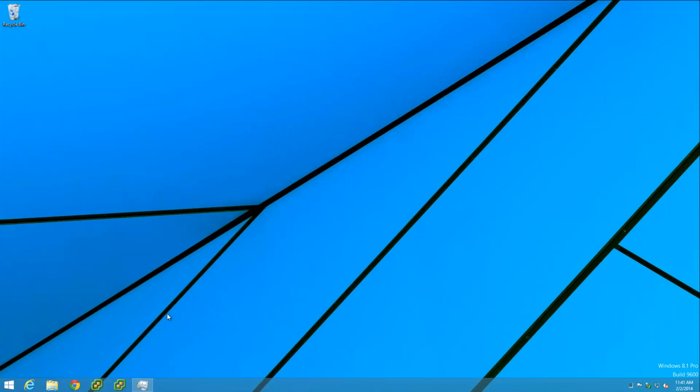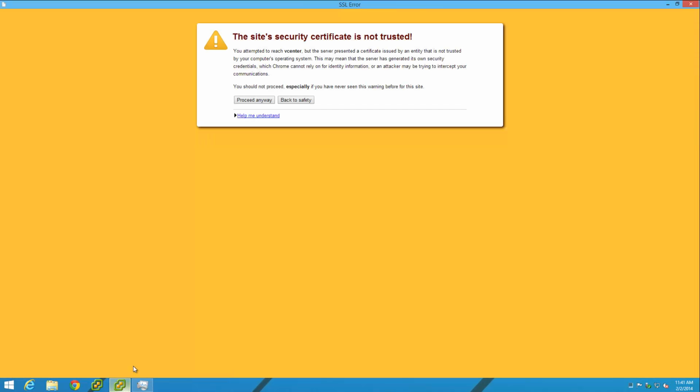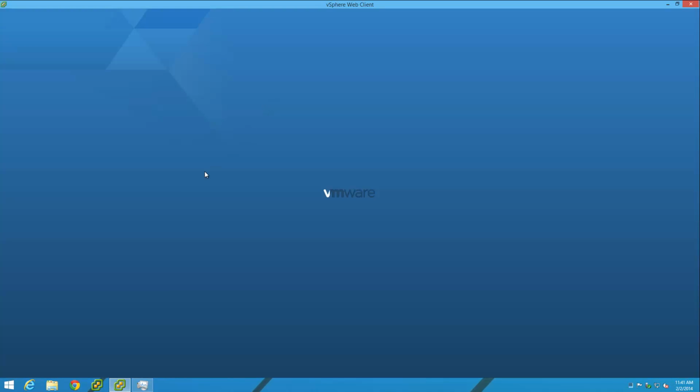That's based on 5.5. We already know the left icon worked. Now we want to make sure the vSphere web client is fully functional, with uploading of files available to us and remote consoles available to us.